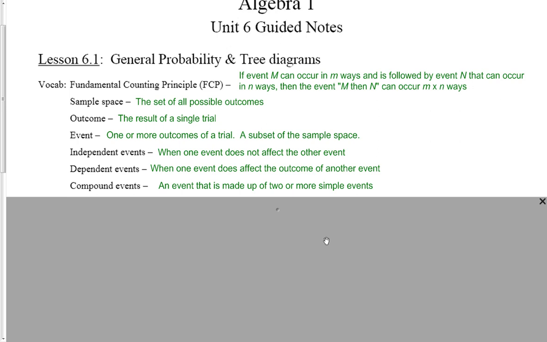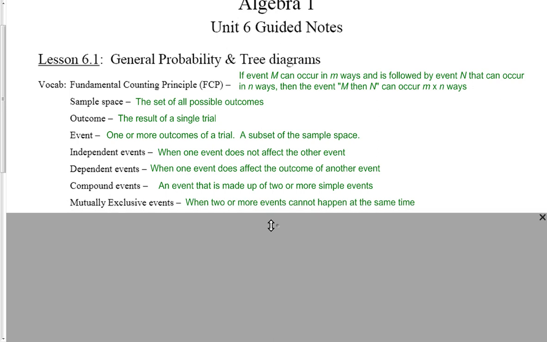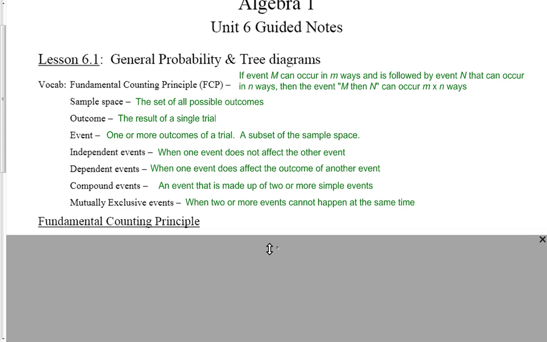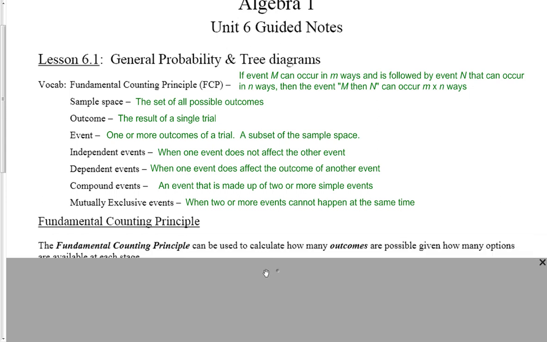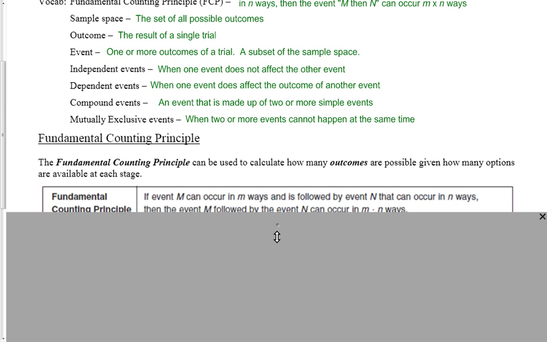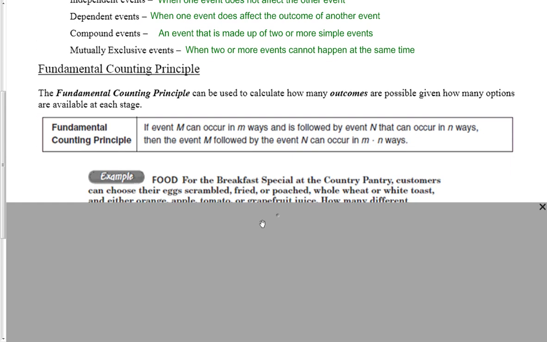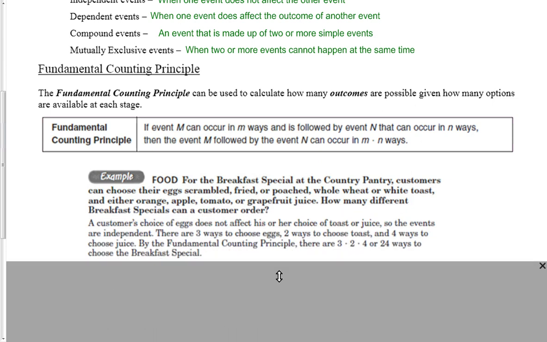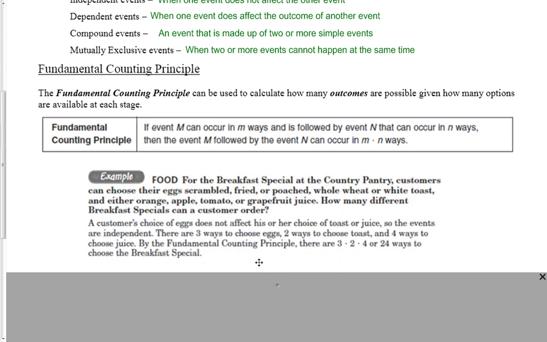Compound events is an event that's made up of two or more simple events. Mutually exclusive events are when two or more events cannot happen at the same time. And that's all for our vocab. So now let's go ahead and get started with the fundamental counting principle. I'm going to skip the explanation and jump straight to the example because I think it's easier to see using the example.